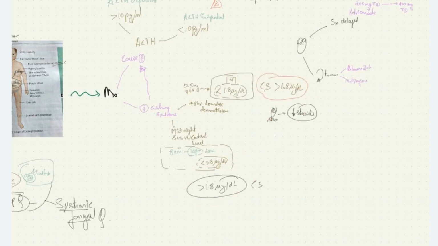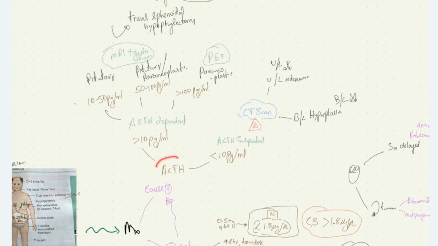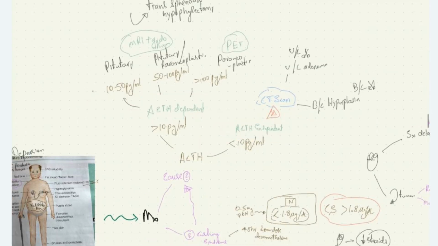Now, let's see how to find out the cause of Cushing syndrome. We have established that the patient has Cushing syndrome. Now we are going to see why the patient has Cushing syndrome. We all know that Cushing syndrome can be ACTH dependent and ACTH independent. So we estimate the plasma ACTH level.